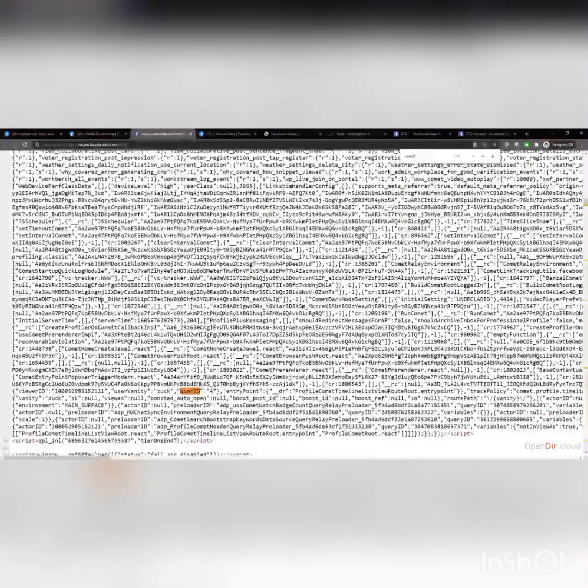4, right here. User ID 4. So it should be one of the first things that you see. Here's the user vanity, the Zuck, and I'll make this a little bit bigger so you can see it real quick. But like you can see the user vanity is Zuck, but the user ID is 4.